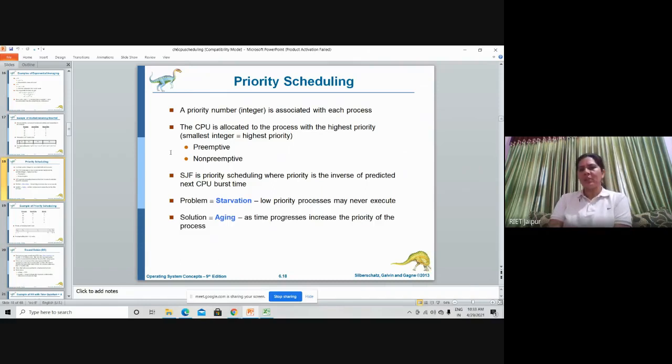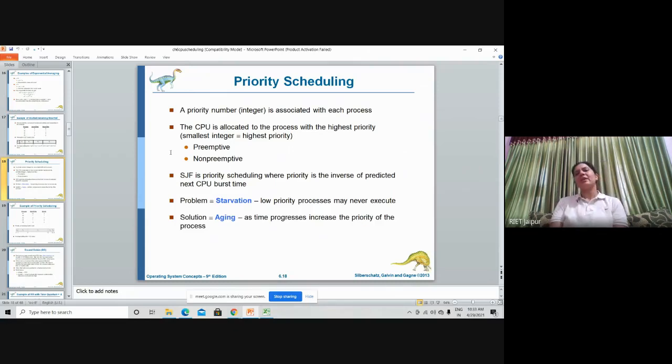SJF is a priority scheduling where priority is the inverse of the predicted next CPU burst time. As I have communicated, shortest job first is also a kind of priority. We prioritized it so that the smaller the burst time, the earlier that process is executed. So that is again a priority driven algorithm.